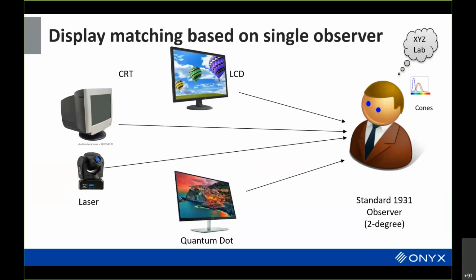So when you're trying to calibrate a display, different observers are going to see the same display differently, especially with quantum dot. If you have critical work like color retouching, between one observer and another there may not be agreement, and that's a bad thing to have.